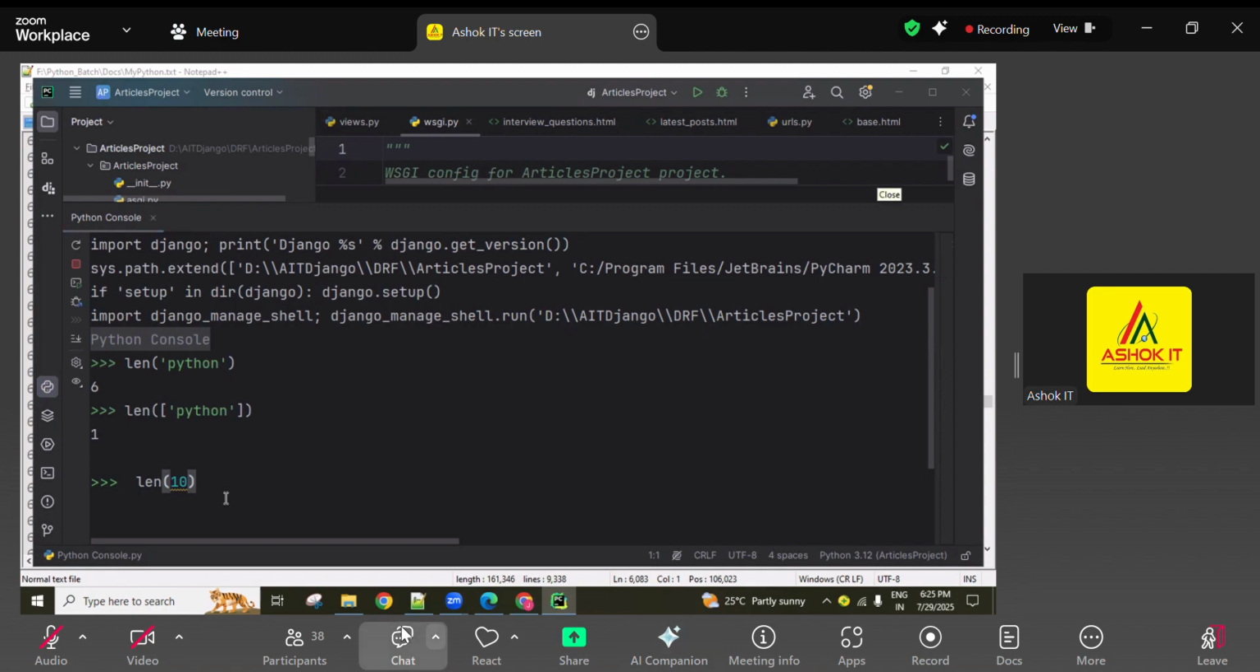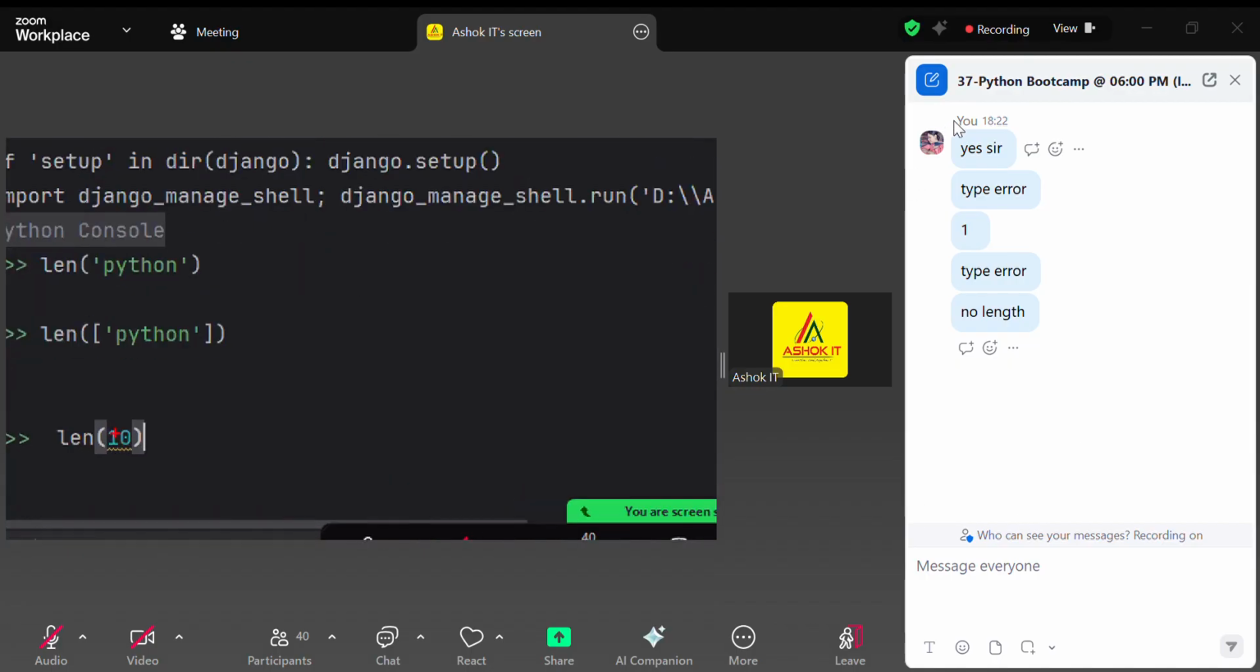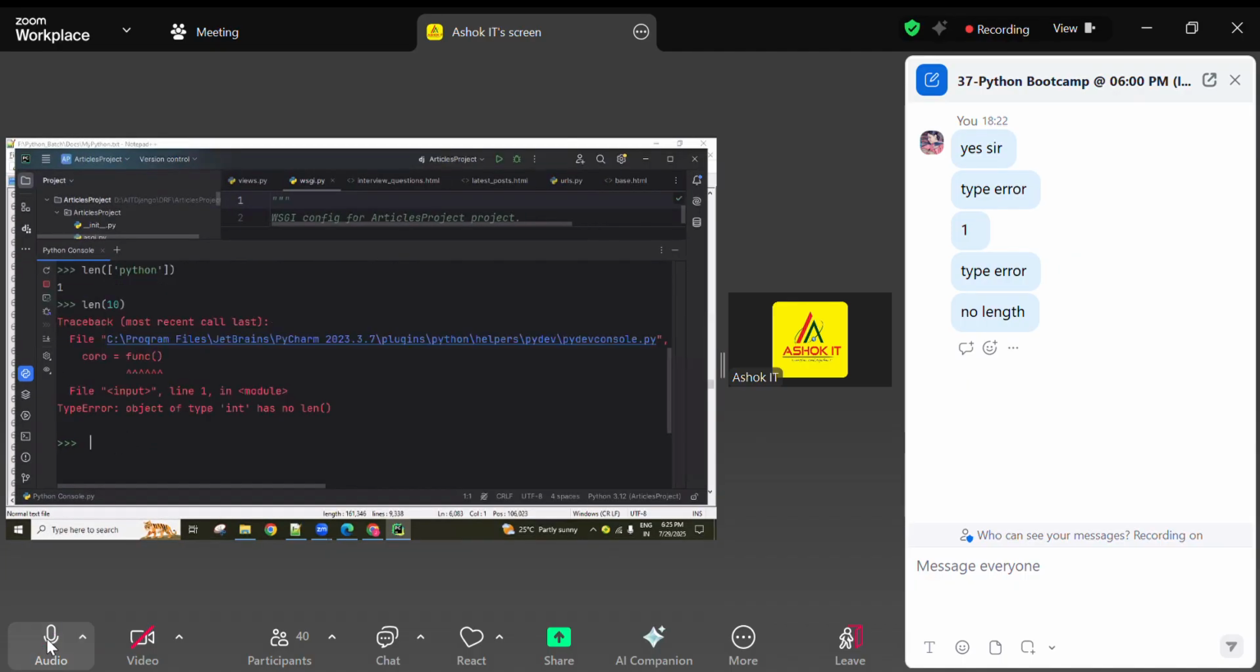So for this, what output are you expecting? This is an integer object, a normal value. The len function defines length for iterable objects, not for normal values. Int is a normal value, not an iterable object, so it returns a TypeError: object of type int has no len.